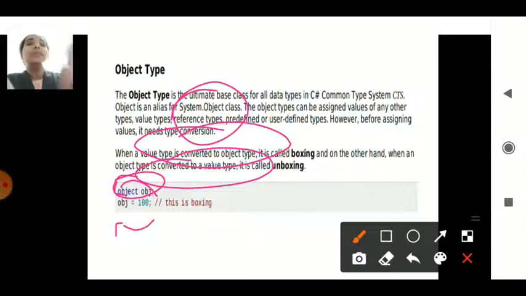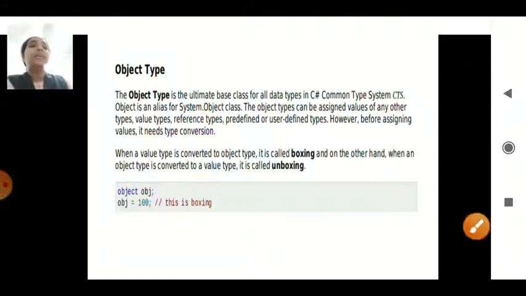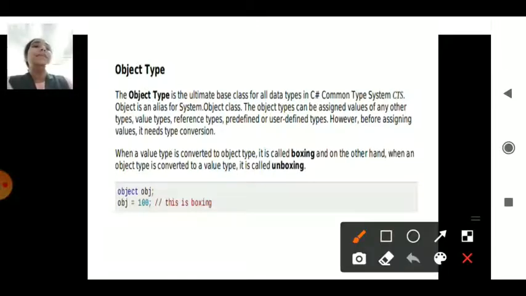Once again you are reverting back from the object type, the value type is given back, that is unboxing. Whereas when I put a value into an object, that is boxing. You will deal with that in future classes, but remember object types are present in the System.Object class, and they take a value in the memory.